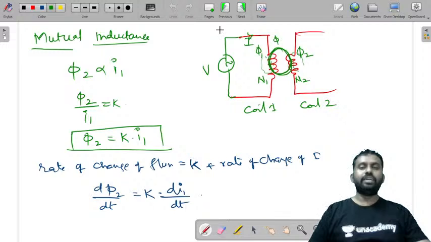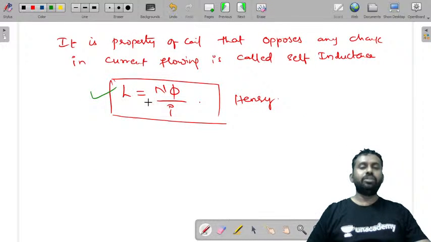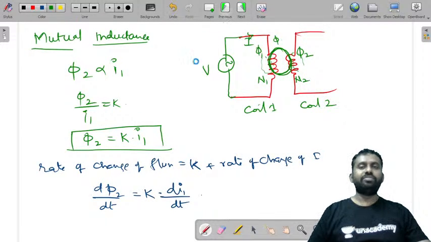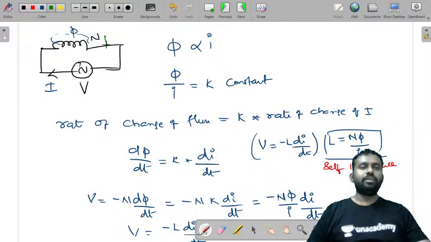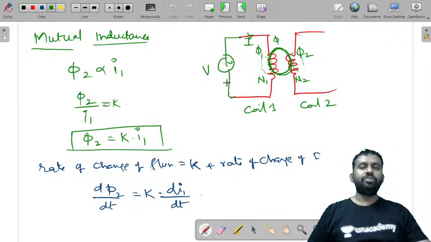So we have done, what is L equal to? L is equal to N phi by I. This is N1 phi 1 by I1, because we are having the flux, current and number of turns all in the same coil. And if you take this, you have two coils N1 and N2. Flux in the second coil is because of the current in the first coil, so you can write it as a constant, and the rate of change of flux is equal to K into rate of change of current.